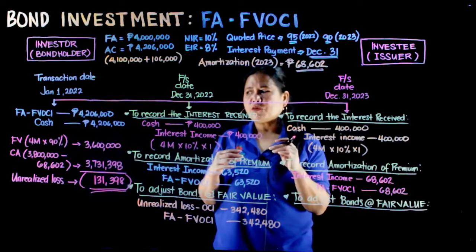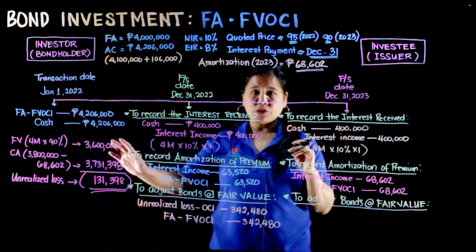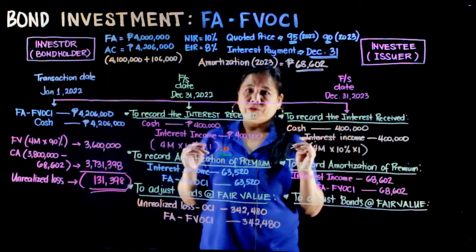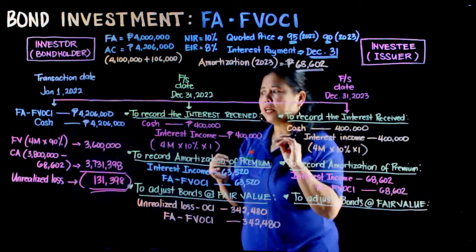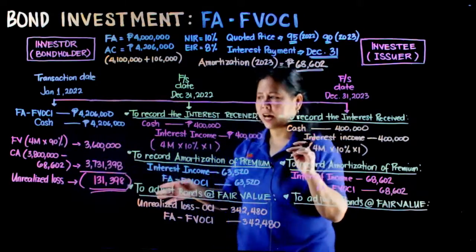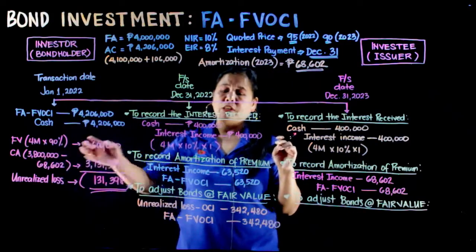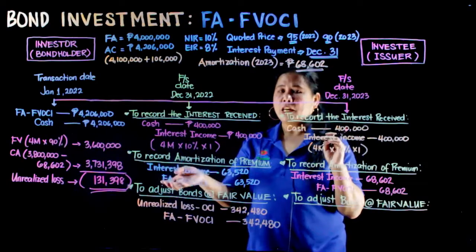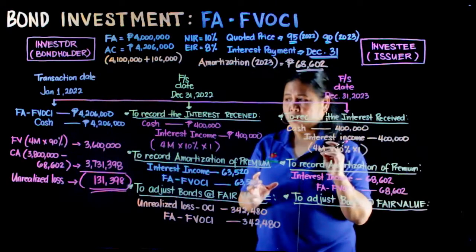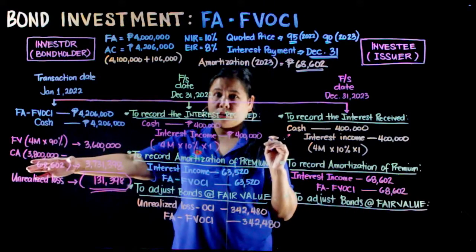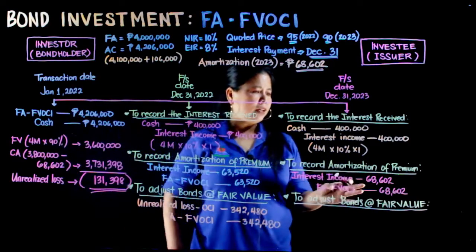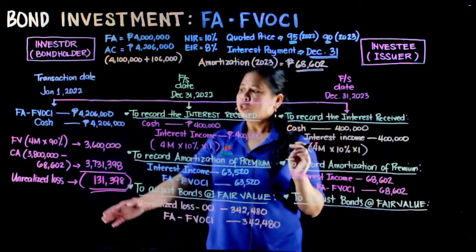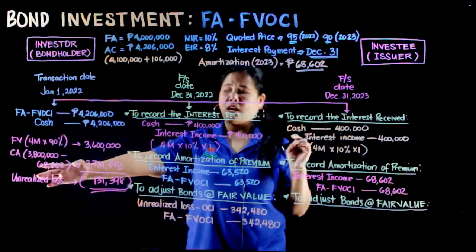And we will compare this fair value with the carrying amount of the investment or the financial asset. Our carrying amount of our financial asset is 3,800,000. That's from the last year. Yan ang magiging beginning carrying amount natin on the following year. So we have 3,800,000 na beginning. Then we will reflect the amortizations of the premium na 68,602. So ima-minus po natin yung 68,602.